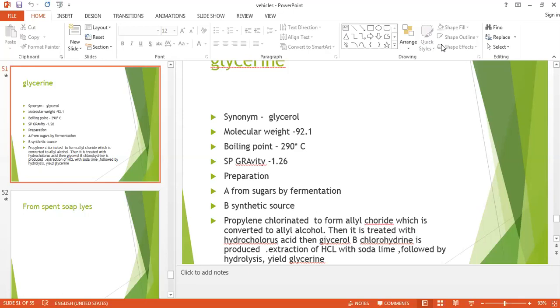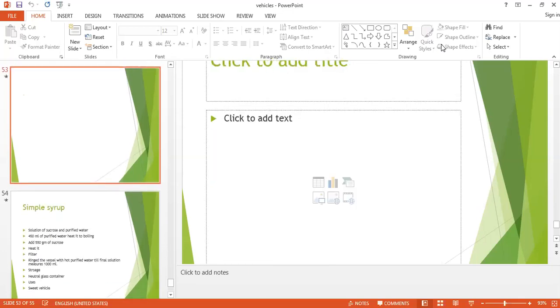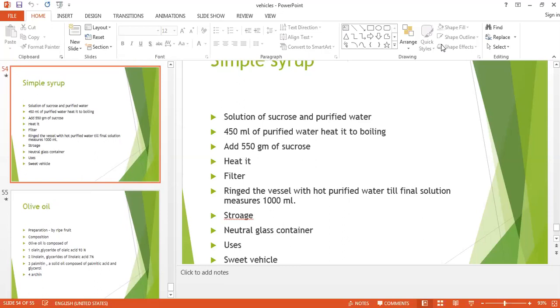It is again useful as a cosmetic for the skin, as we have discussed. It is used in the manufacturing of nitroglycerin. It is used for the treatment of glaucoma, for the preparation of ink or shoe polish, and it is also useful in the rubber and plastic industries. So these are certain uses of glycerin.